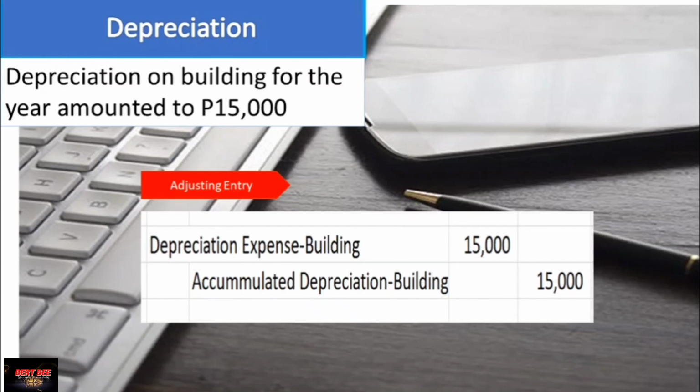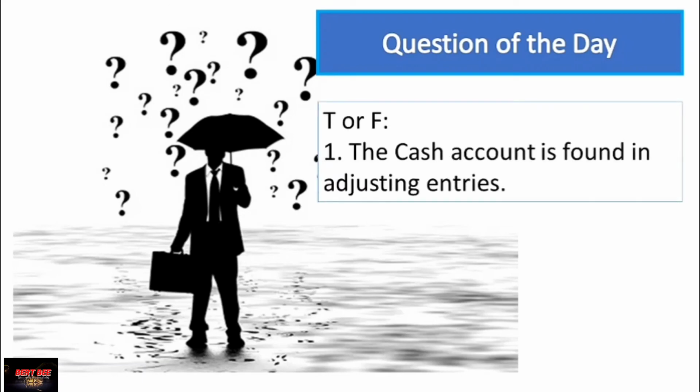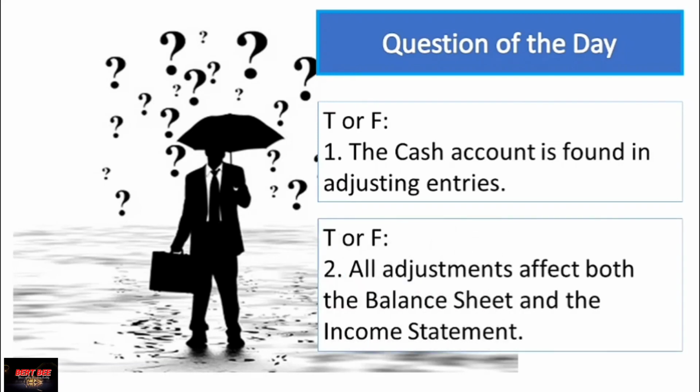Before we end this tutorial, may I give you a simple question, the question of the day, and you can comment the answer in the comment section below. Question number 1, true or false? The cash account is found in adjusting entries. Number 2, all adjustments affect both the balance sheet and income statement.